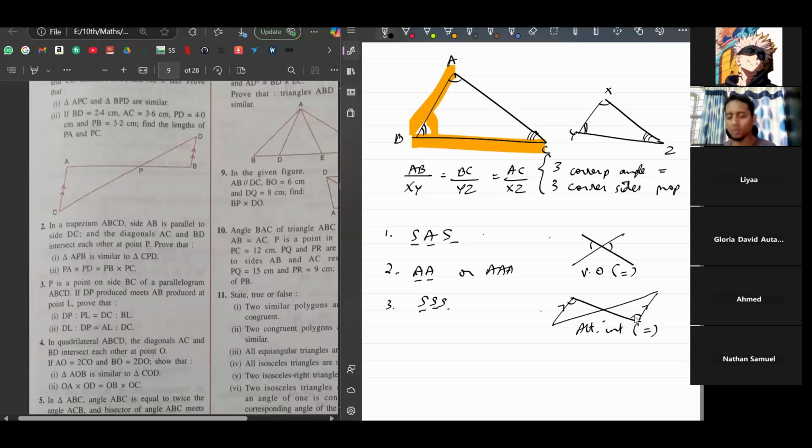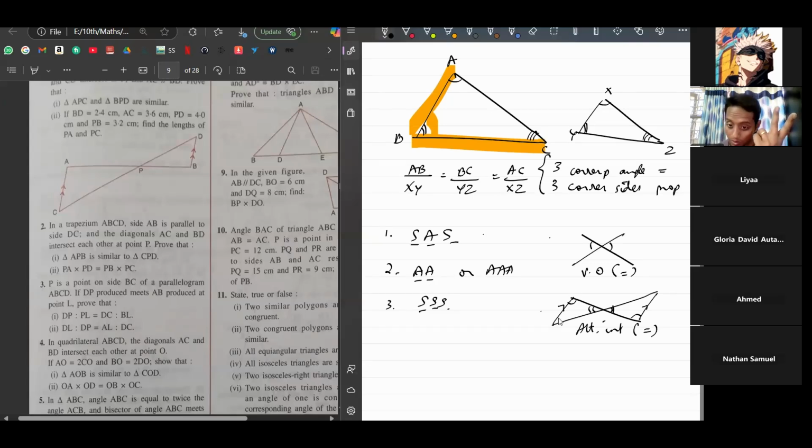Okay. If I want to prove these two triangles are similar, I need to show one of these three conditions, right? So one we can show is that these two angles are equal. Okay, we got one angle. Then these two angles here, they are equal because they are vertically opposite. We got two, right? So by AA, we can show that they are similar.